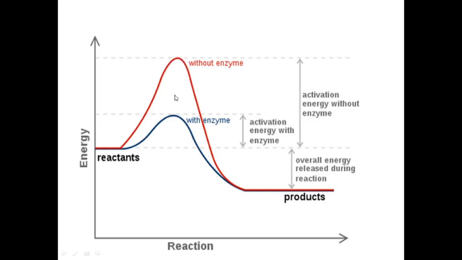This is the difference between the two activation energies. So all those molecules which have less activation energy can also form products in the presence of an enzyme. I hope this is clear to you, how an enzyme works.